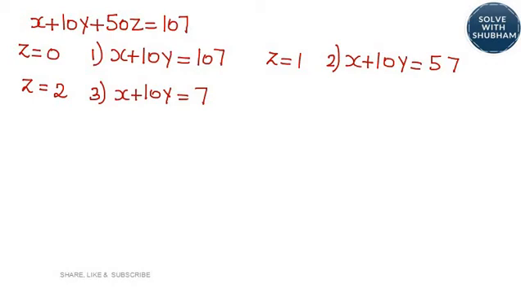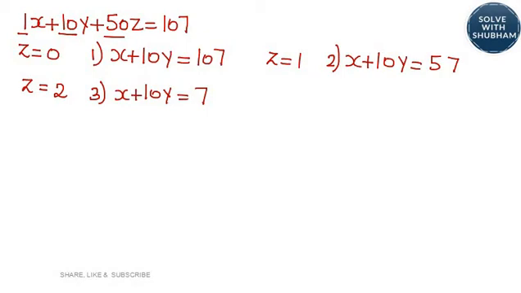Now, how to understand which variable's value needs to be assumed, X, Y or Z? Look at the coefficients. X coefficient is 1, Y coefficient is 10, Z coefficient is 50. So we will assume the value of that variable whose coefficient is the biggest. Why? We will have fewer cases. We have seen here, when we assumed values of Z, we got 3 cases.